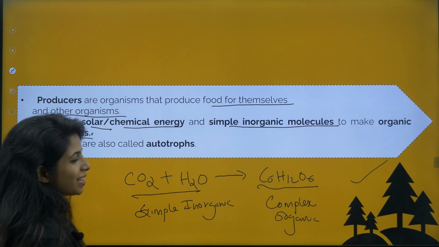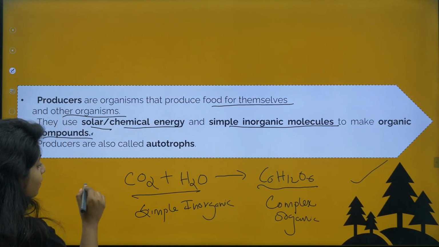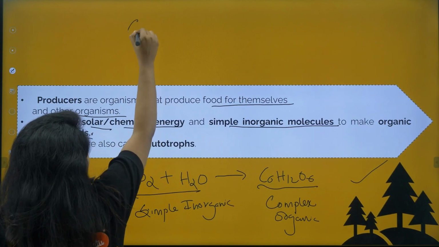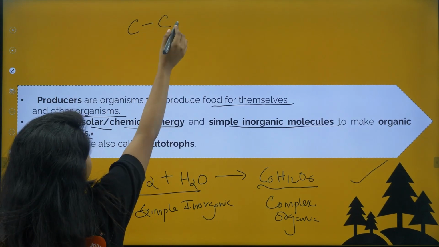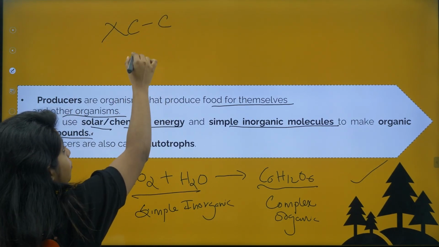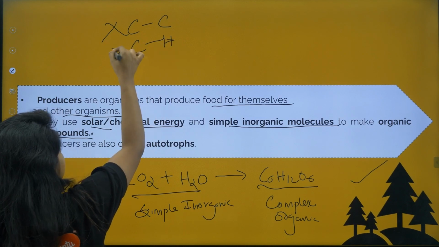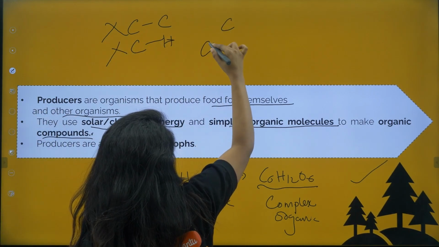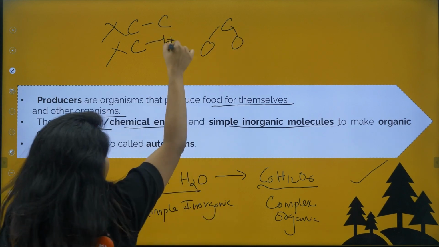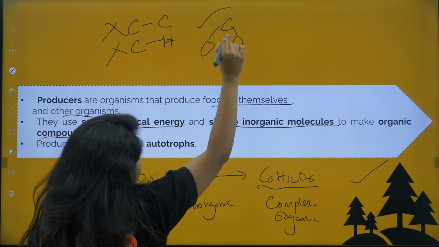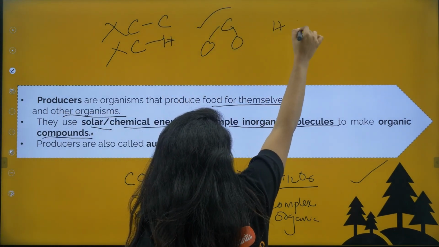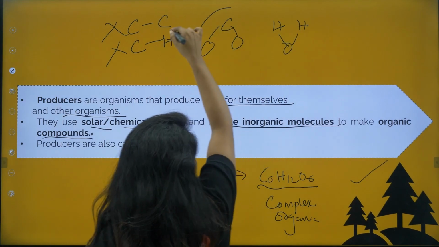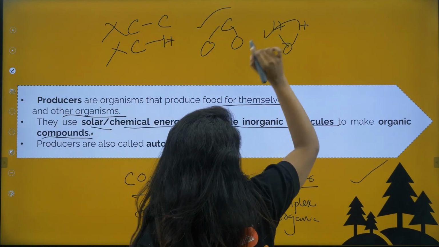What do you mean by organic, inorganic, ma'am? Basically, I explained when I was talking about life processes, when there is no CC bond, that is carbon-carbon bond, or no CH bond, this becomes what? Inorganic. In CO2, there are 2 oxygen and 1 C. Do you see a CC bond or CH bond? No. So this is inorganic. Now H2O, there are 2 H and 1 O. Do you see a CC bond or CH bond? No. So this is also inorganic.